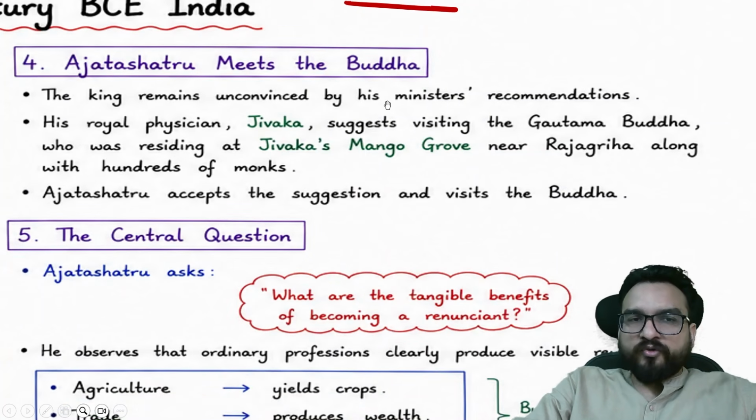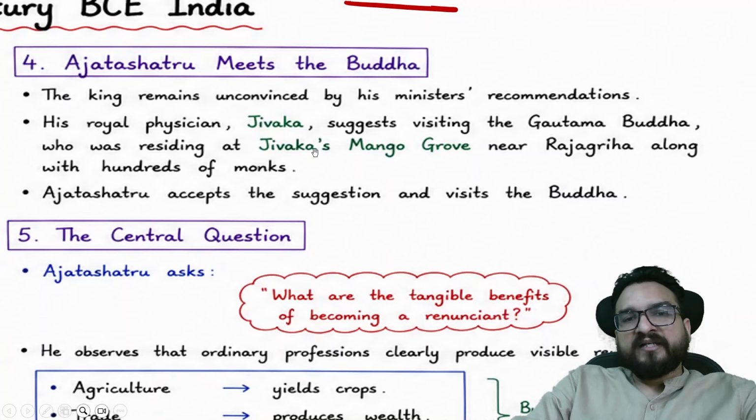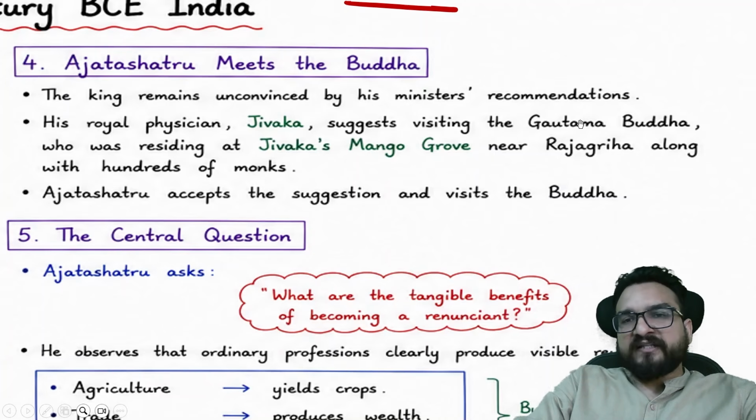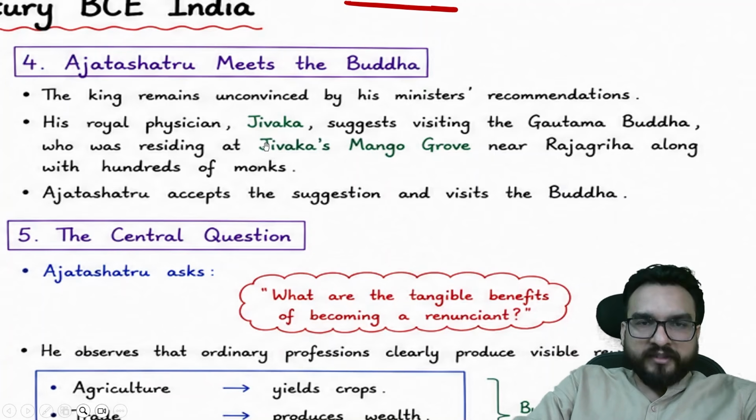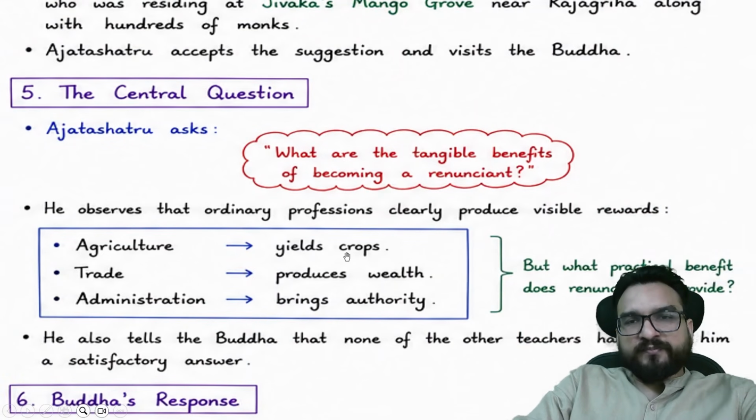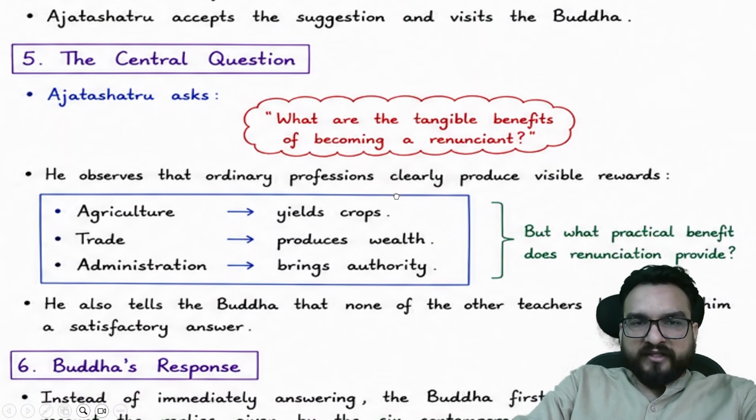Earlier also I have told you. At this time he will be meeting, as suggested by Jivak, who was the court physician of Bimbisar, also present in his court as per this story. Jivak will be suggesting, why don't you go to Gautam Buddha? He is residing at my mango grove. So Ajat Shatru accepted this suggestion and asked, what are the tangible benefits of becoming a renunciate?